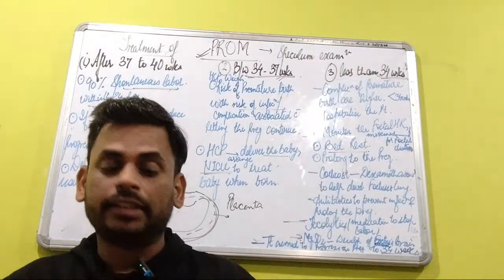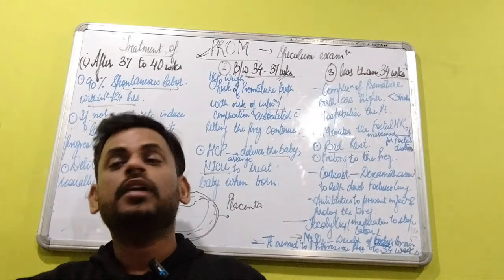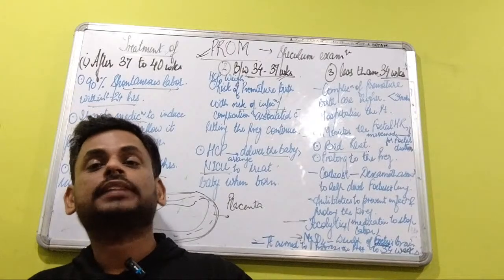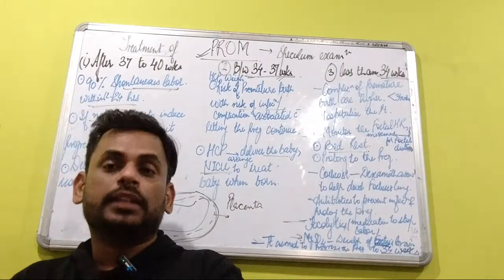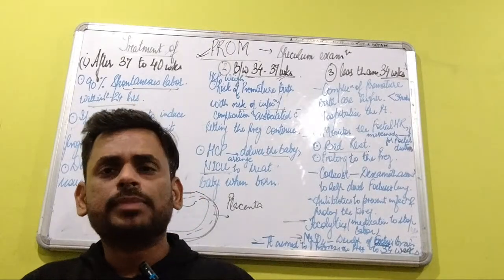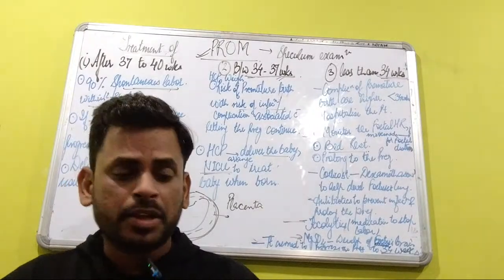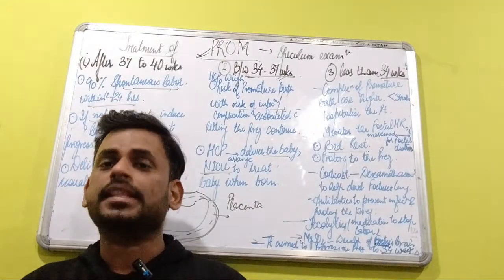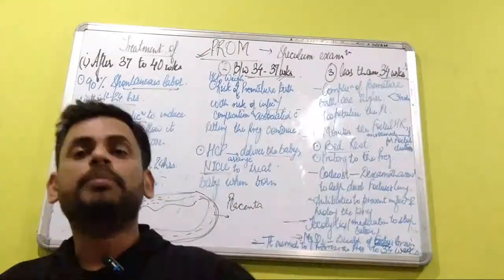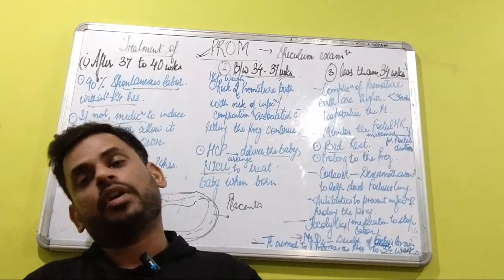For that, there is nitrazine paper, which is just a pH paper. If the color of the paper turns blue, that indicates that the pH is more than 6, so it might be amniotic fluid. Apart from this, there is another test called ferning. The amniotic fluid is taken and viewed under the microscope so that the fern-like appearance of the amniotic fluid is seen.